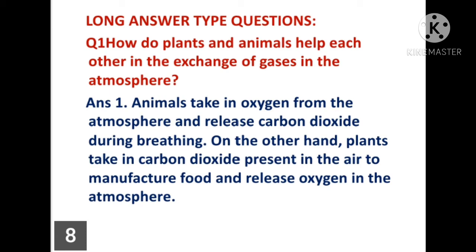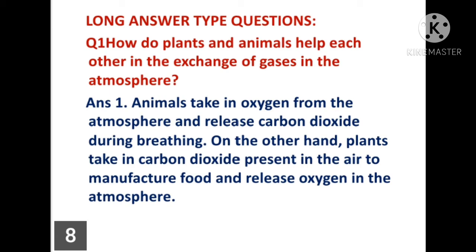Children, you have to tell how plants and animals help in maintaining the balance of gases in the atmosphere, especially oxygen and carbon dioxide. Now come to its answer. Animals take in oxygen from the atmosphere and release carbon dioxide during breathing. On the other hand, plants take in carbon dioxide present in the air to manufacture food and release oxygen in